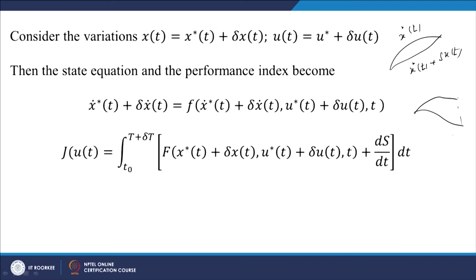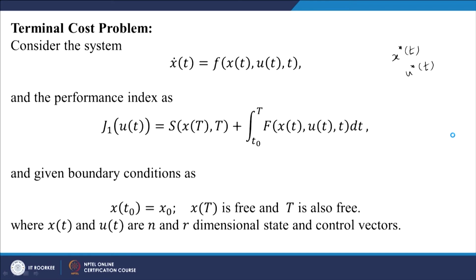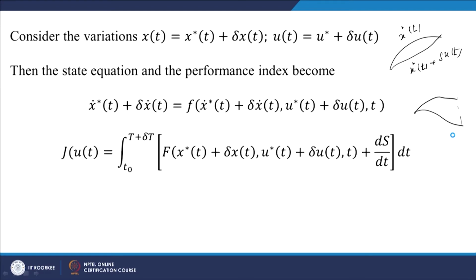Now, substituting this function x star plus del x in the state equation, the first one, x dot equal to f of x, we get that equal to f of x star plus del x and u star plus del u. Here the star should be cancelled.